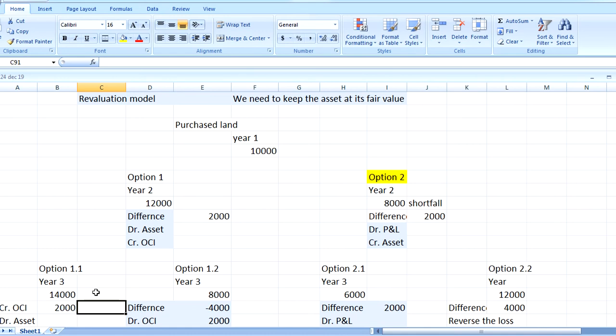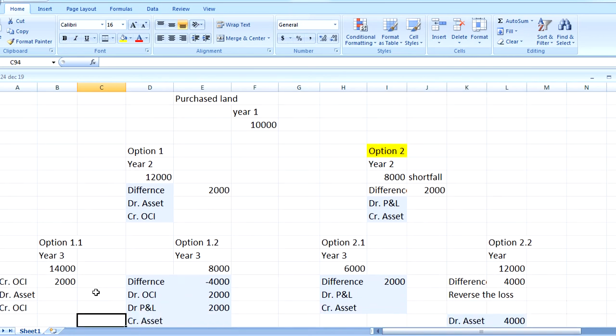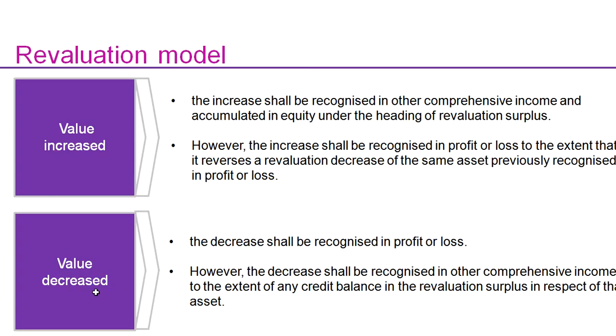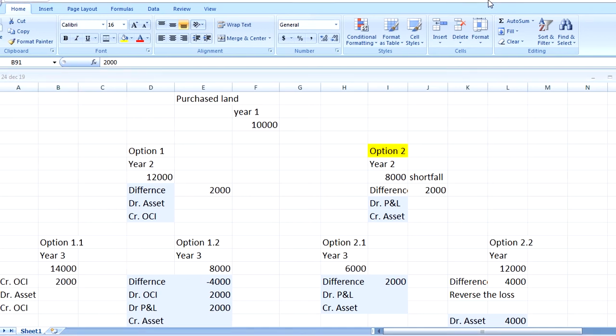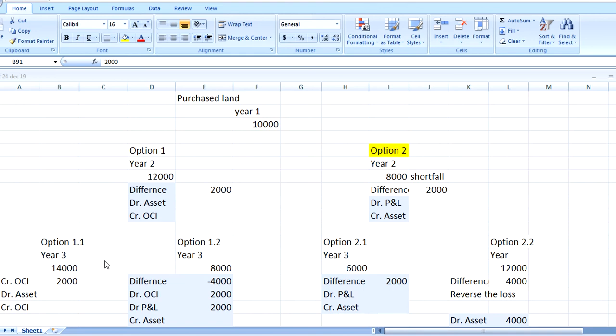Since the asset value is increasing, we have debited the asset, and since an upward trend should be recognized in other comprehensive income, we have credited it to other comprehensive income.